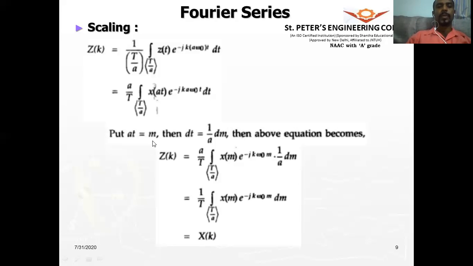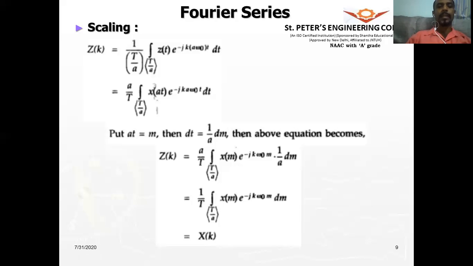So therefore, we see that when we scale the signal, the interval, that is the integral, just gets scaled over the minus T by a to plus T by a, and the rest all remains the same. So that is the scaling property of the Fourier series.